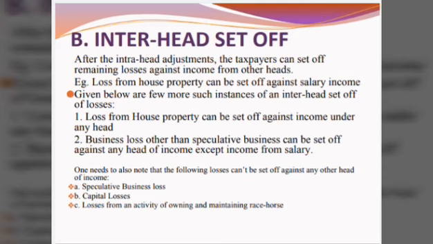Loss from house property can be set off against income under any head. Second, business loss other than speculative business can be set off against any head of income except income from salary. But here we should remember, one needs to also note that the following losses can't be set off against any other head of income. Number 1, speculative business loss. Number 2, capital losses. Number 3, losses from an activity of owning and maintenance of horses for race.